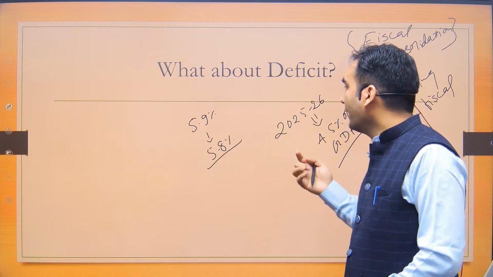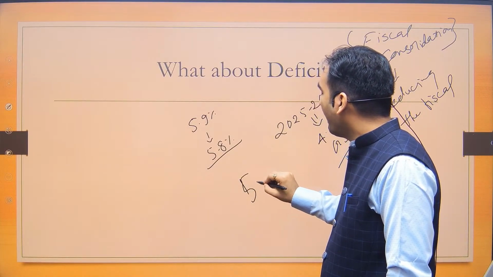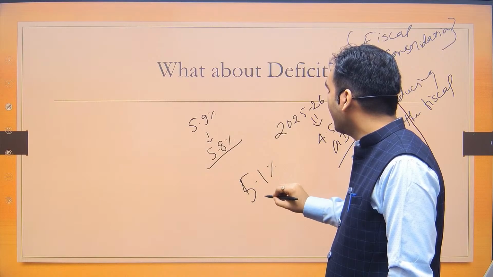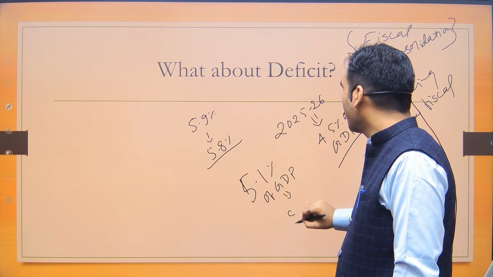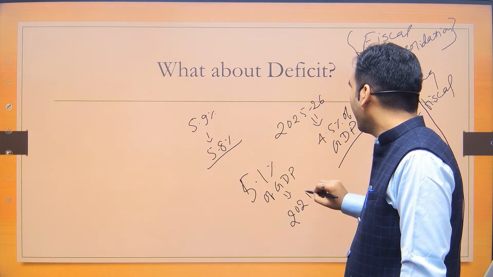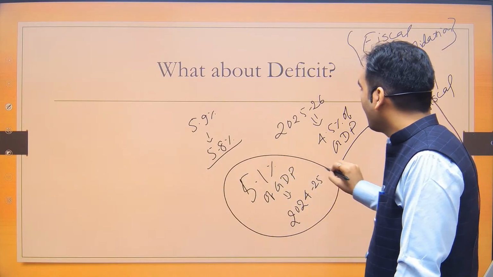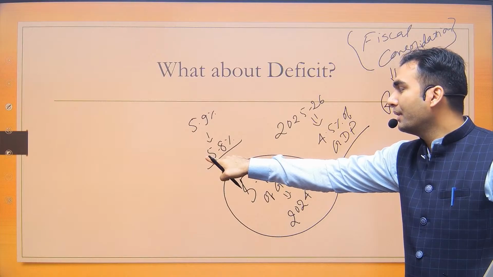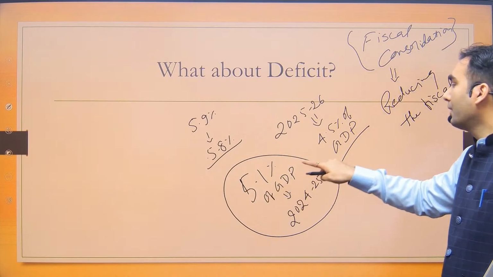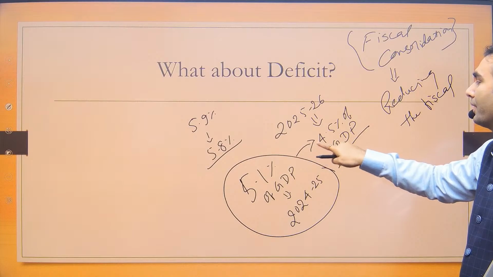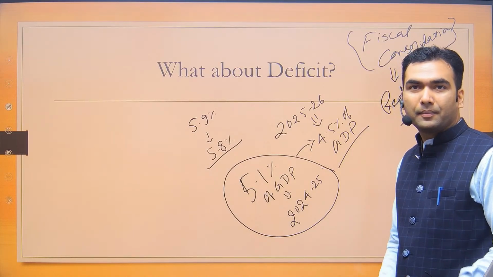Now we have put a target. This target can often be asked: 5.1% of GDP in the financial year 2024-25. So this year 5.8 we are going to achieve, next year 5.1, and the year after next we will reach 4.5%.